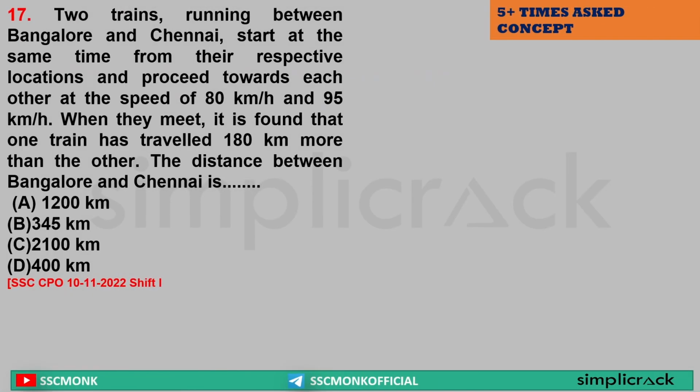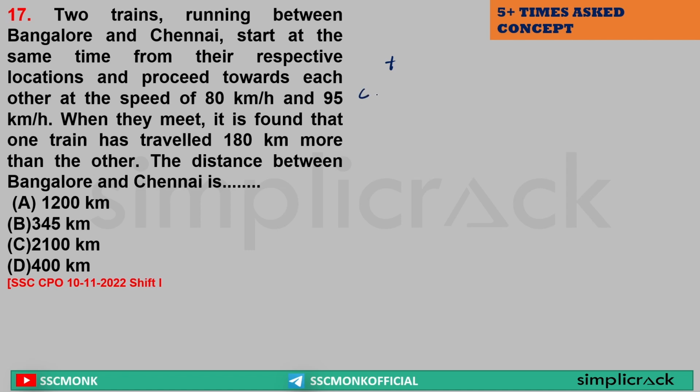Two trains running between Bangalore and Chennai start at the same time from their respective locations. That means one train starts from Bangalore, another from Chennai, and they proceed towards each other at speeds of 80 kilometers per hour, that is the Bangalore train, and 95 kilometers per hour, that is the Chennai train. When they meet, it is found that one train has traveled 180 kilometers more than the other. By default, one is at higher speed, so for the same time it will cover a higher distance. Yes or no? Yes. So let's say the time taken was t, because they have taken the same time.